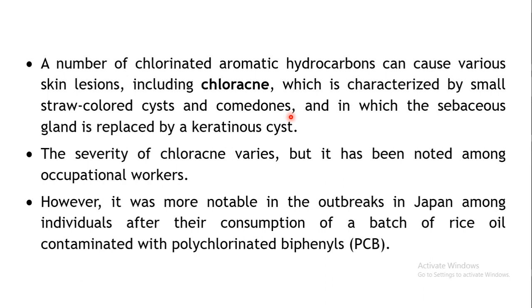These are not acne, but raised appearances on the skin, specifically on the chin region or on the forehead region. Why chloracne is precipitated is because the sebaceous glands are replaced by a keratinous cyst.